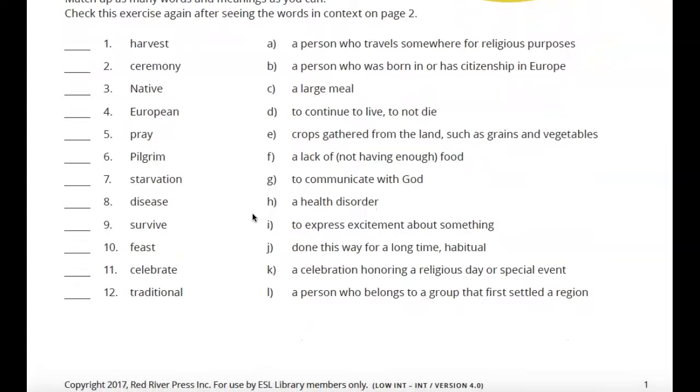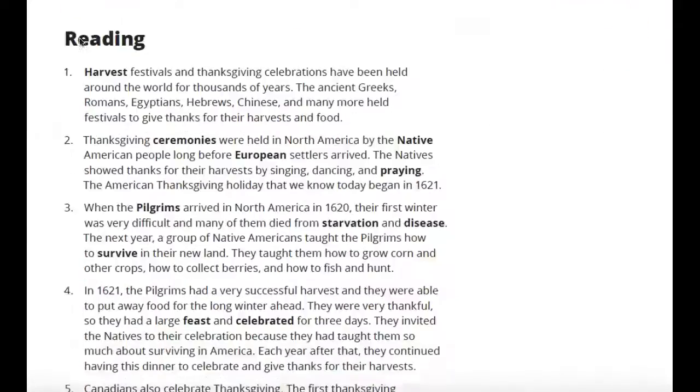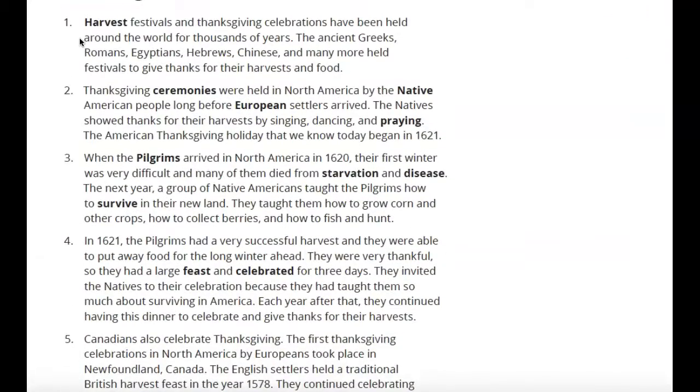off with a little bit of vocabulary. If you know these words, simply match them. For example, harvest. Well, that's crops gathered from the land, such as grains and vegetables. So you write an E in here for number one. Go ahead and look at those. If you need to read a little bit about them, you can go down to the reading. You'll find most of these vocabulary words are in here.